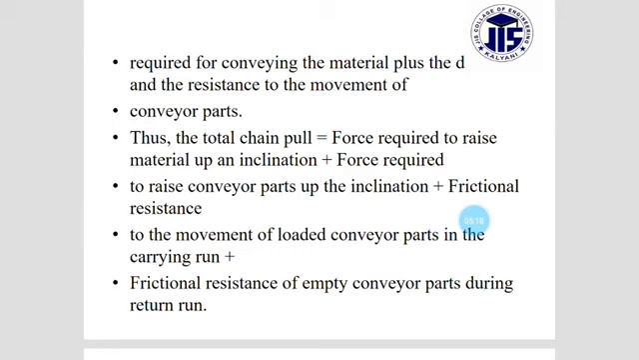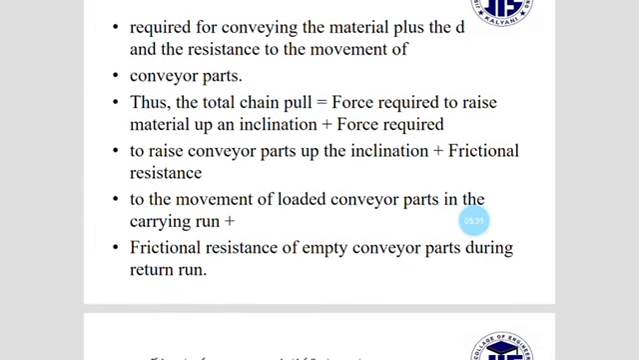Basically, a certain force will be required, and this is the total chain pulling force. The first component is the force required to raise the materials up the inclination. Then the force required to raise the conveyor parts up the inclination.